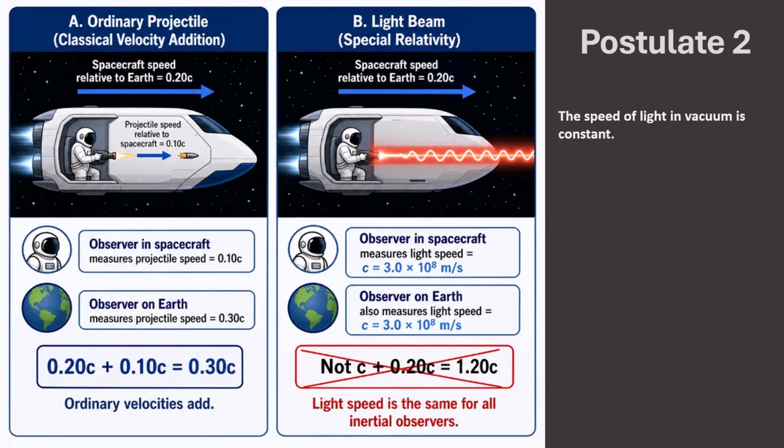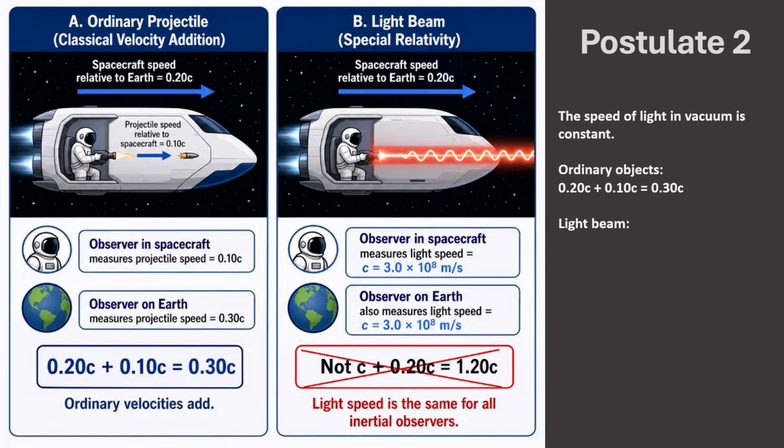Postulate 2. The speed of light in vacuum is the same for all inertial observers. Let us compare an ordinary projectile with a beam of light. On the left, the spacecraft moves past Earth at 0.2 c. The astronaut fires an ordinary projectile forward at 0.1 c relative to the spacecraft. To the observer on Earth, the speeds add in the familiar way. 0.2 c plus 0.1 c gives 0.3 c.